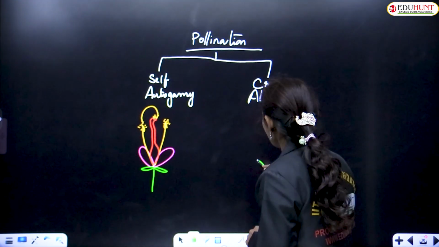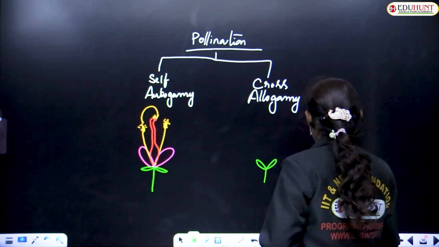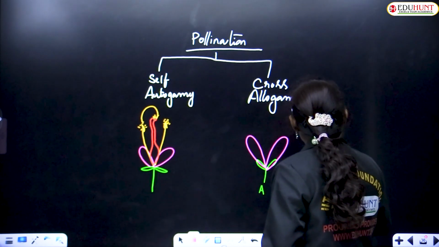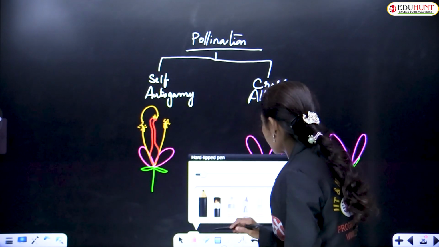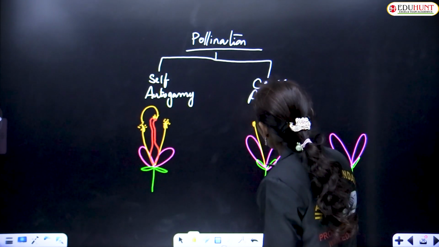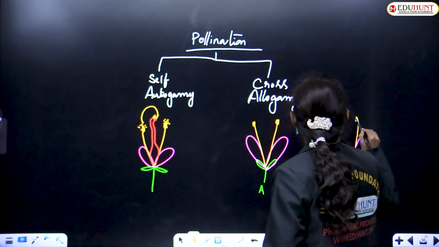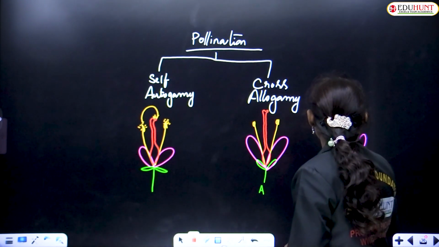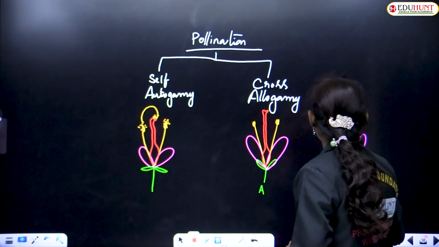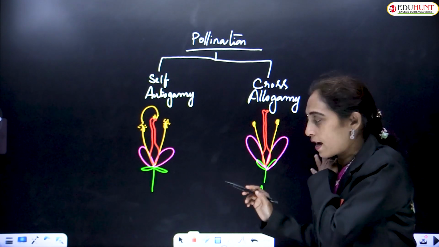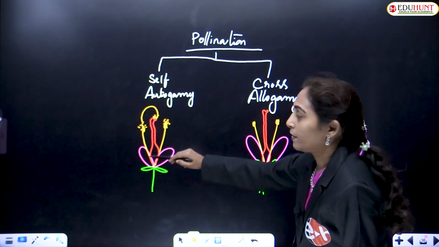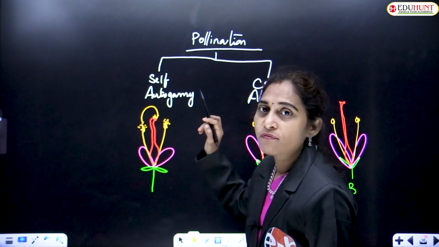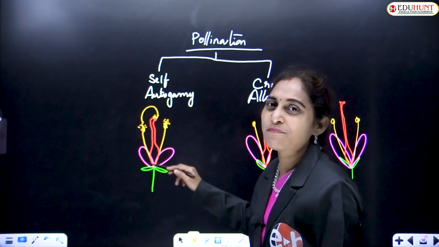Okay, these are the flowers A and B. These are the two flowers and autogamy is clear: the pollen from the anther of one flower reaching the stigma of the same flower.